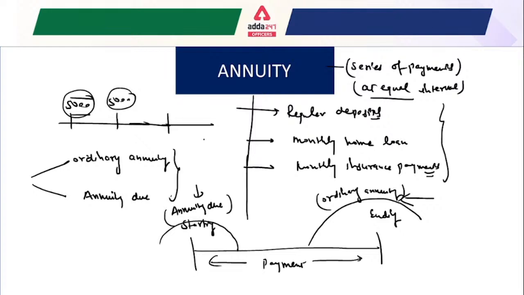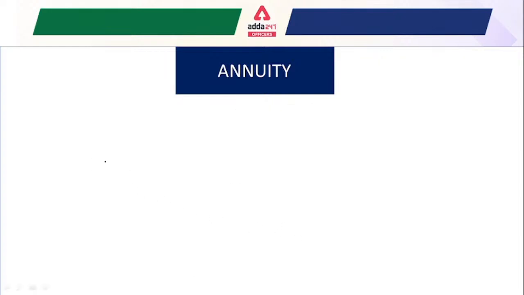After that we are going to understand the formulas we use for the ordinary annuity as well as the annuity due. Ordinary annuity is the case when payment is made at the end of the period.